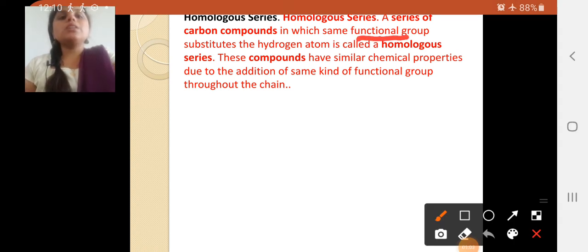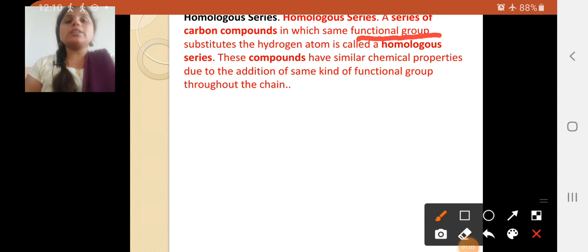Here it should be the same functional group substituting the hydrogen atom, and that is called the homologous series. As well, these compounds have similar chemical properties due to the addition of the same kind of functional group. If the chain contains the same functional group, you can observe that the chemical properties are the same. So in the homologous series, these compounds have similar chemical properties due to the addition of the same functional group.